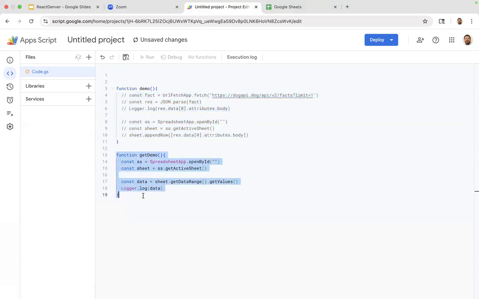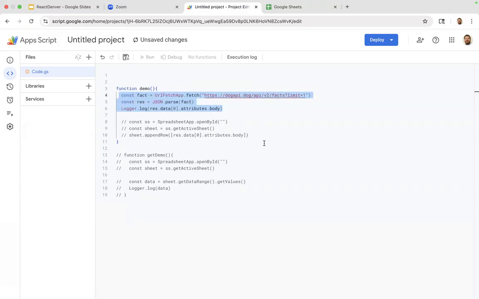Okay, so I'll just comment some of this out, and I'll show you how we get things working. One of the objects that you can use in this that I think is really cool is that it has a built-in fetch object. As you look at the screen now, you'll see that they have this UrlFetchApp. That's an object built into Google Apps Script, and from there, it has methods all the way along it.